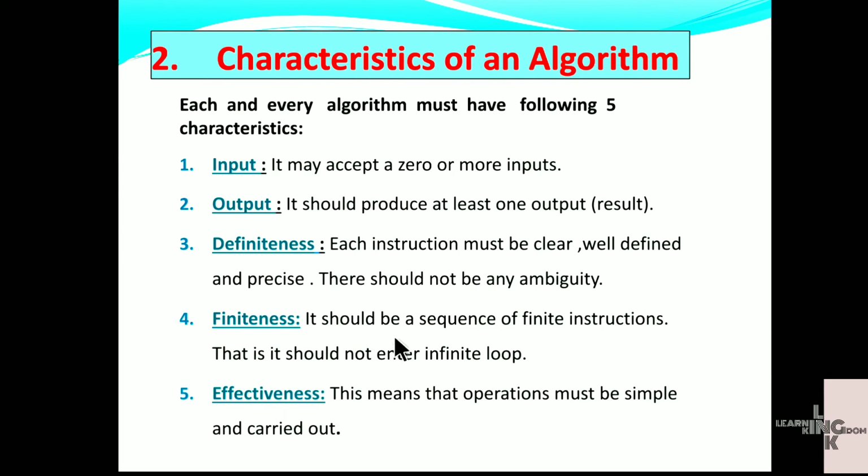Finiteness. It should be a sequence of finite instructions, that is, it should not enter an infinite loop. For a given problem we must write finite instructions; if we write infinitely, it enters infiniteness. Next, effectiveness. This means that operations must be simple and able to be carried out, that is, they must be effective.